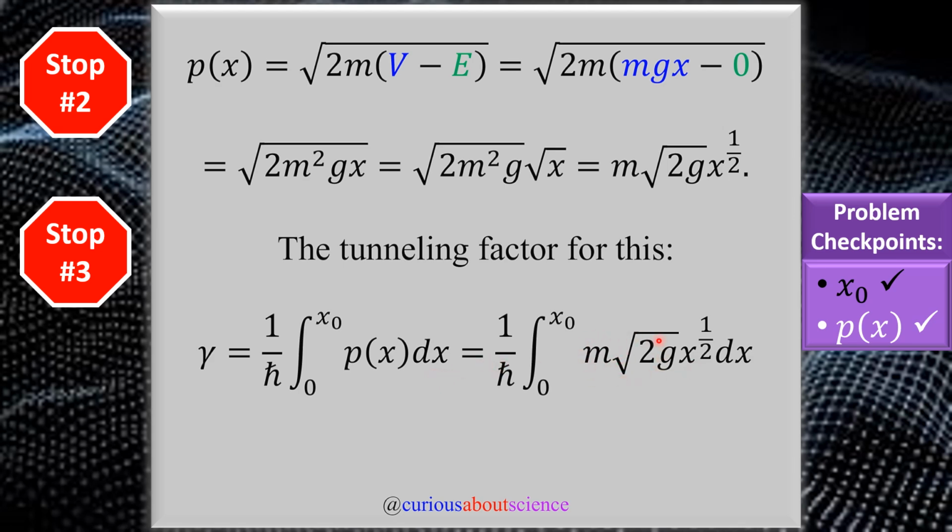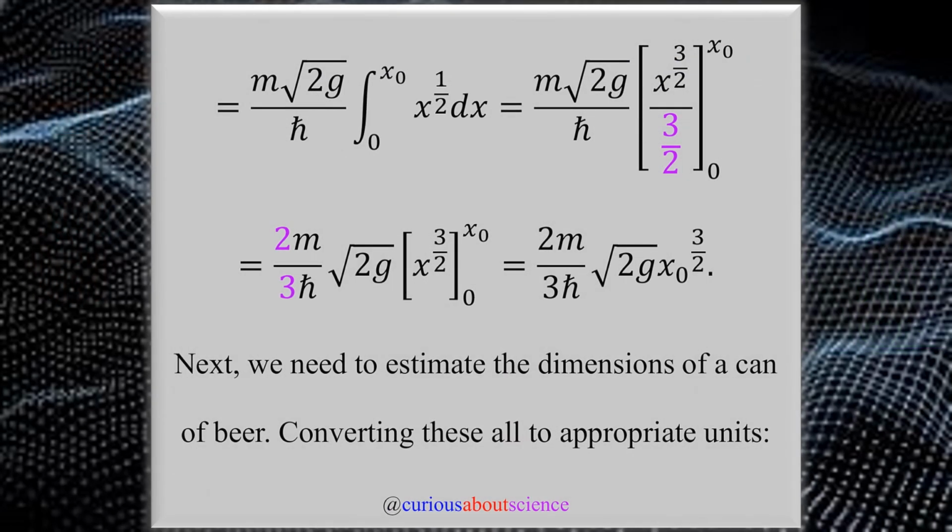We see that we got a bunch of constants here, so let's just bring them out front and finalize this integral. All right, cool. So with that, we have the constants out front, no big deal. We have the 1/2 power there, so add 1 to the power, divide by the new power. A fraction in the denominator means multiplying by the reciprocal.